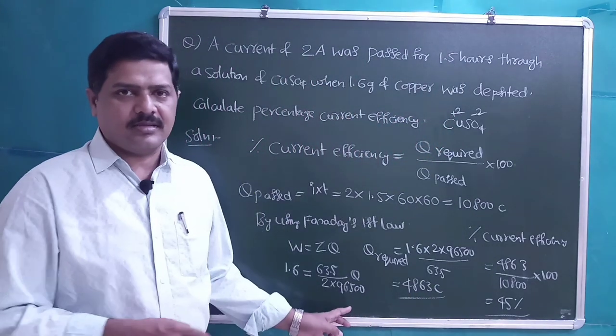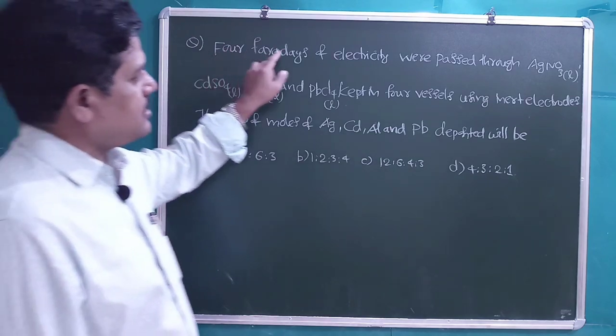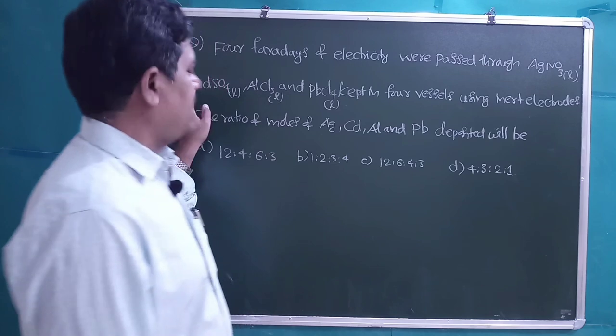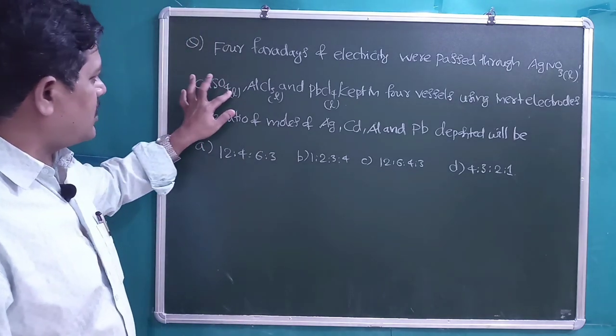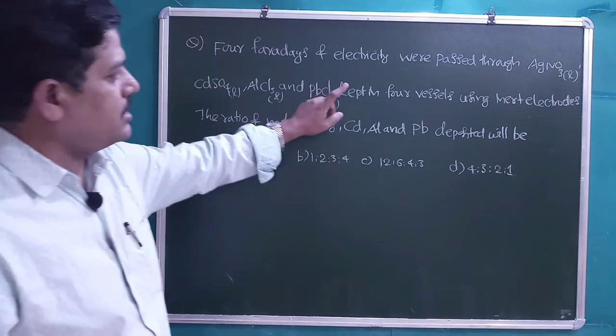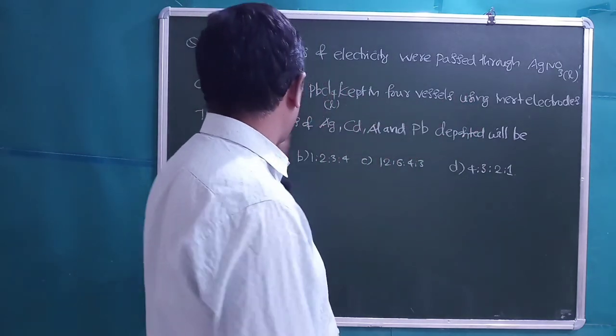Now let us take the second question. 4 Faradays of electricity were passed through AgNO3 liquid, CdSO4 liquid, AlCl3 liquid and PbCl4 liquid kept in 4 vessels using inert electrodes.